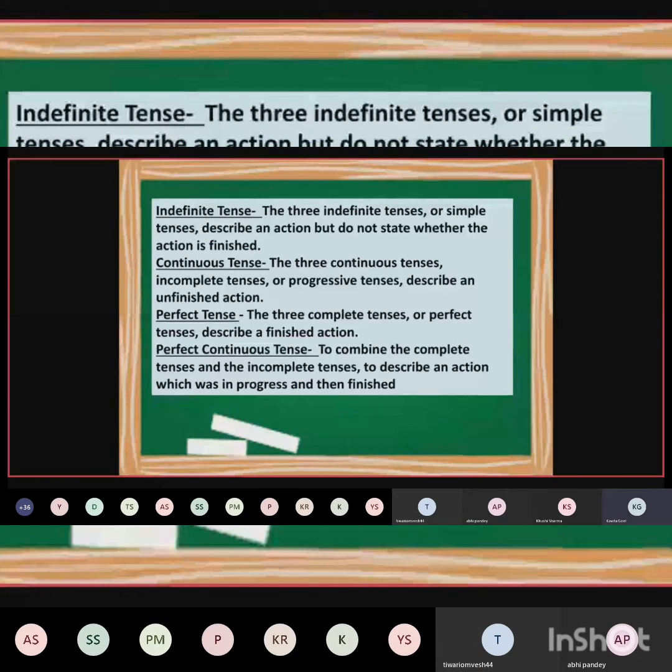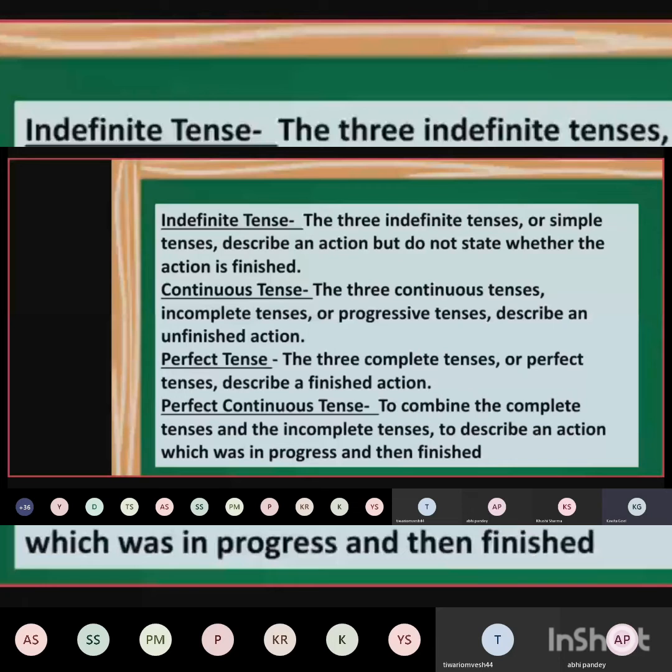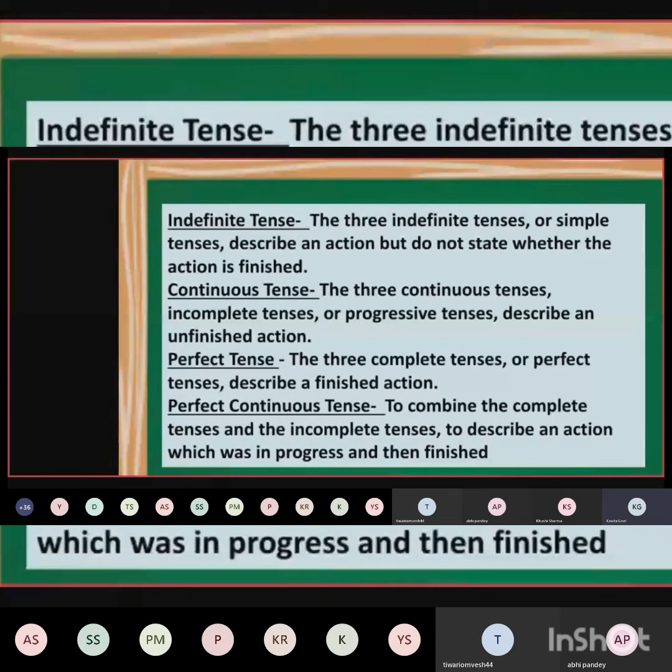Now, indefinite tense. What are indefinite tenses? The 3 indefinite tenses or simple tenses describe an action but do not state whether the action is finished. Means in simple tenses we find that action is being talked about, but it does not tell us that the action is over.